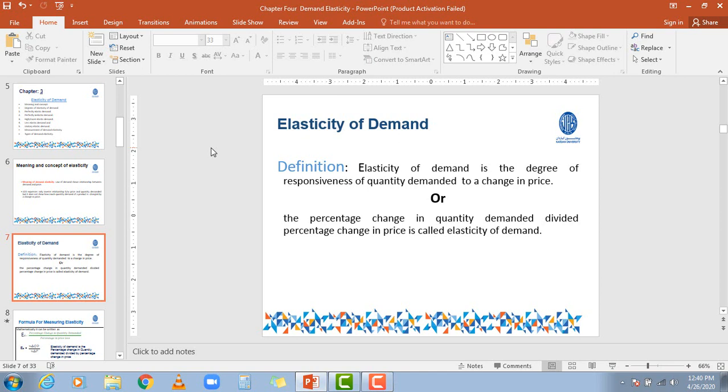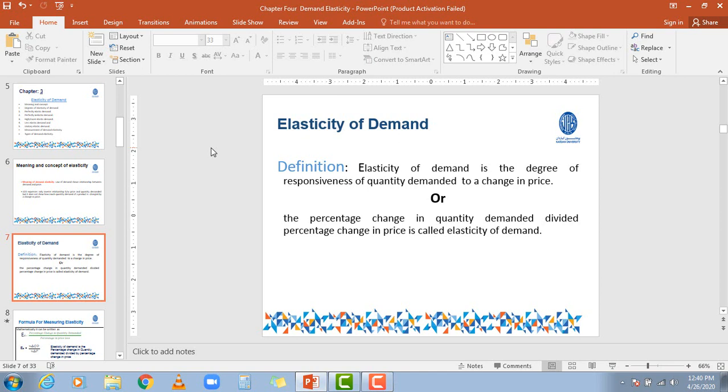To what degree will there be a change in the demand? Will that change in the quantity demanded be much more with a fall in the price level, or will the change in the quantity demanded be very less, or will it be the same as the change in the level of price?